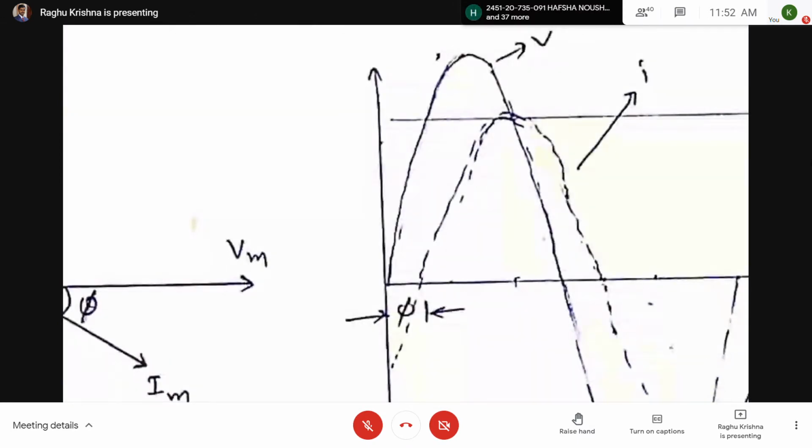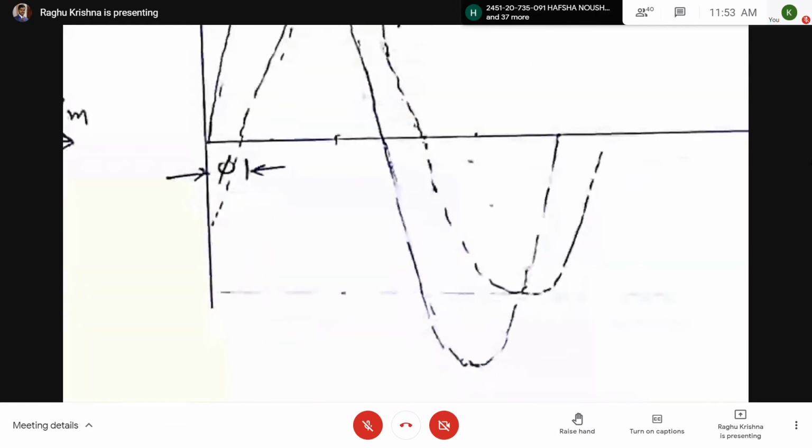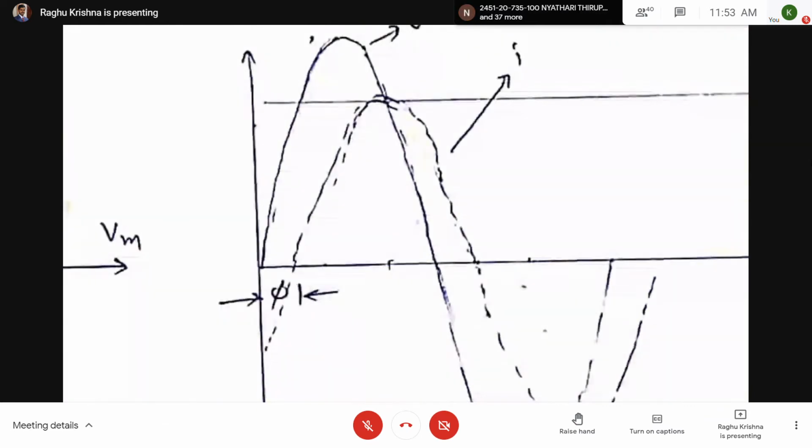So the instant at which both waveforms reach the maximum value is different, and the instant at which both reach 0 is also different, but there will always be a phase difference of phi.